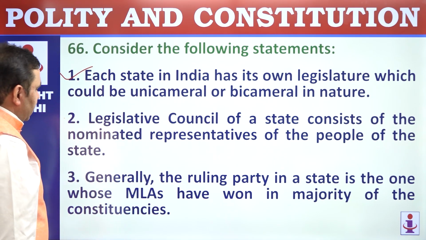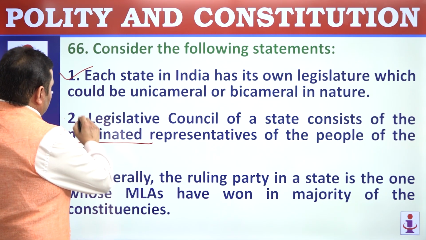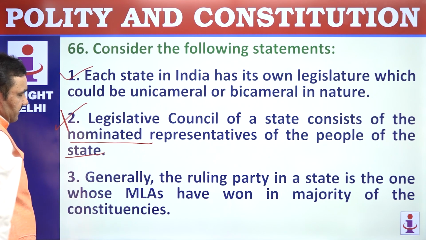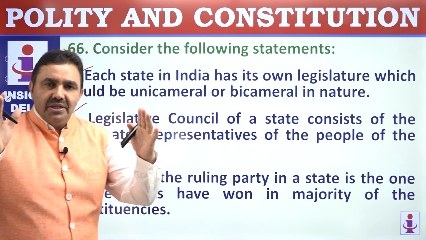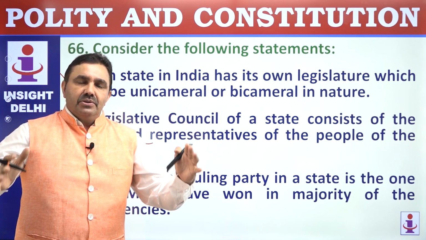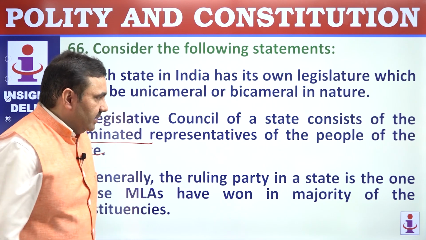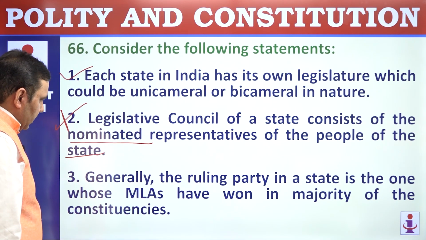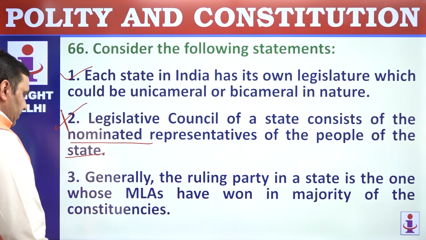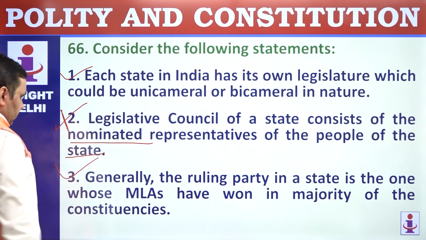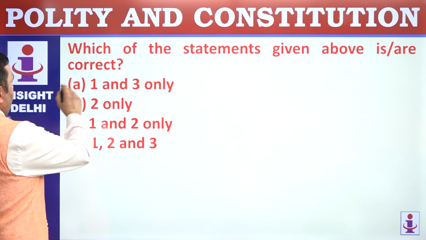The legislative council of a state consists of nominated representatives of the people. All are not nominated, some are nominated. So it's not just nominated here. Read the language carefully. Consists of means it has nominated members. Is it made of nominated members only? No, it is made of nominated plus elected members. So kindly read that carefully. Generally, the ruling party in a state is one whose MLAs have won a majority of the constituencies. That's correct. 1 and 3. A.